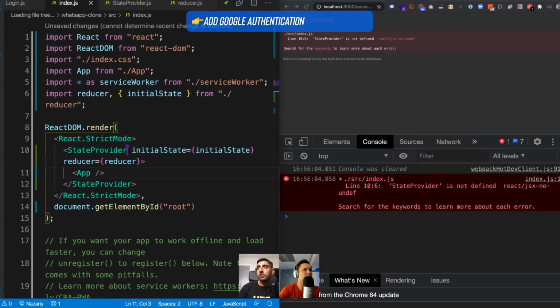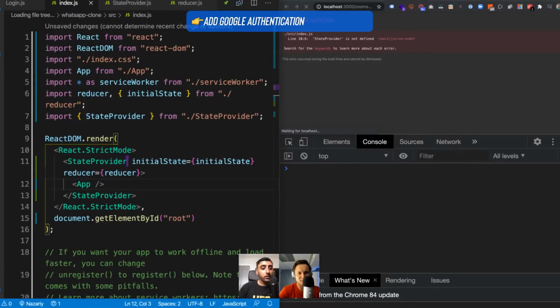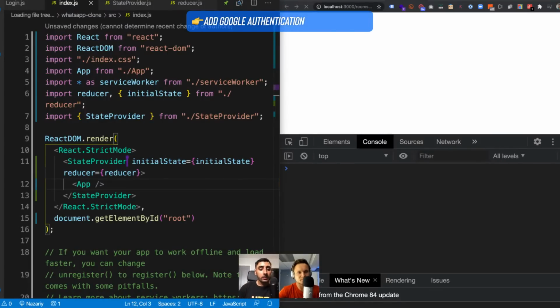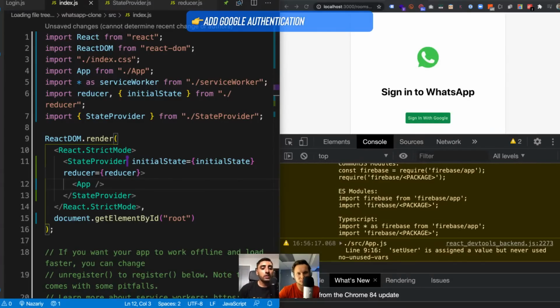So import state provider. So it's kind of like Redux, basically, is it not? It's almost like Redux. Dude, Redux. It's exactly like Redux, but the implementation and the setup for it is much simpler than Redux. Yeah, agreed.